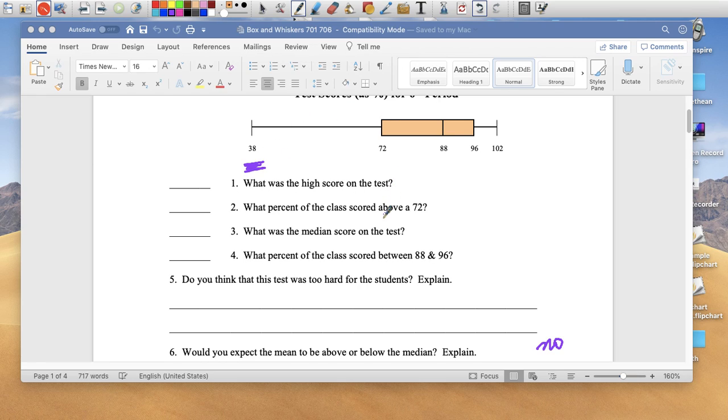Okay, so remember, because of this low grade here, we want to use the median, and the median best represents the data. So because of this outlier, I'm going to say that the mean is going to be under the median.